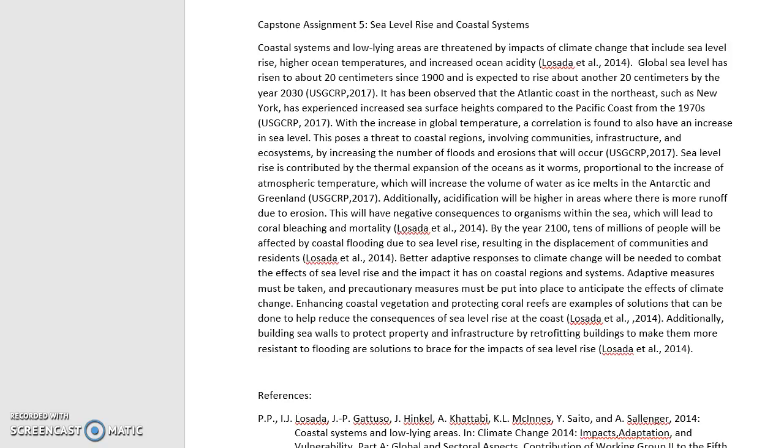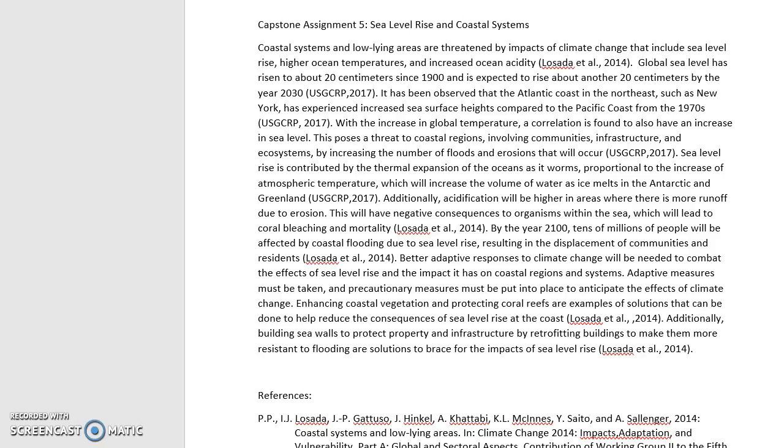It has been observed that the Atlantic coast in the Northeast, such as New York, has experienced increased sea surface heights compared to the Pacific coast since the 1970s. With the increase in global temperature, a correlation is found to also have an increase in sea level. This poses a threat to the coastal regions, involving communities, infrastructure, and ecosystems by increasing the number of floods and